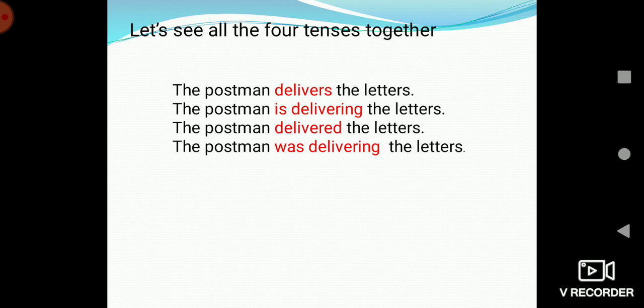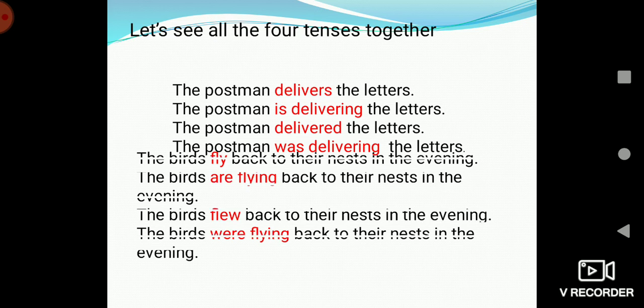Now let's see the case when it is with an irregular verb. The birds fly back to their nests in the evening. This is in the simple present tense. The birds are flying back to their nests in the evening. This is present continuous tense. The birds flew back to their nests in the evening.